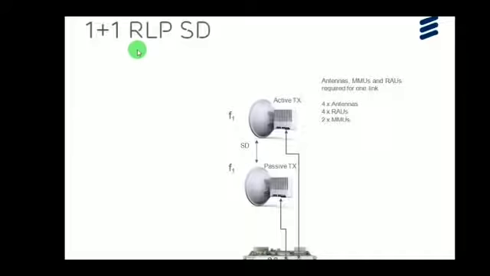1+1 radio link protection, space diversity. The requirements are antennas, MMUs and radios for one link. So for space diversity, we need 4 antennas. For near end we need 2 antennas. Obviously the far end also we need 2 antennas. So totally 4 antennas, 4 radios, 2 MMUs.